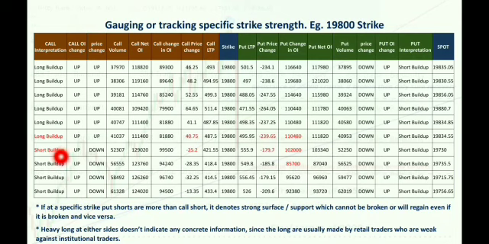Since we started getting short build ups on the call side, it indicates that even the spot will keep getting lower. If you look, all these are getting short build up. It was minus 25, then it came down to minus 28, then minus 32, and still the change in OI was in an increasing trend: 99,000, 94,000, 96,000.